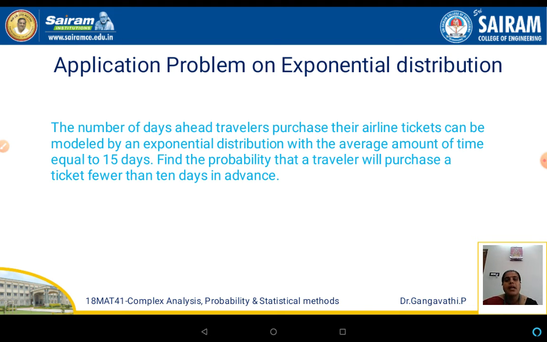Now let us see an application problem related to exponential distribution. The problem statement is: the number of days ahead travelers purchase their airline tickets can be modeled by an exponential distribution where the average amount of time is equal to 15 days. Find the probability that a traveler will purchase a ticket fewer than 10 days in advance. So an exponential distribution can be seen in airlines, with respect to the tickets.